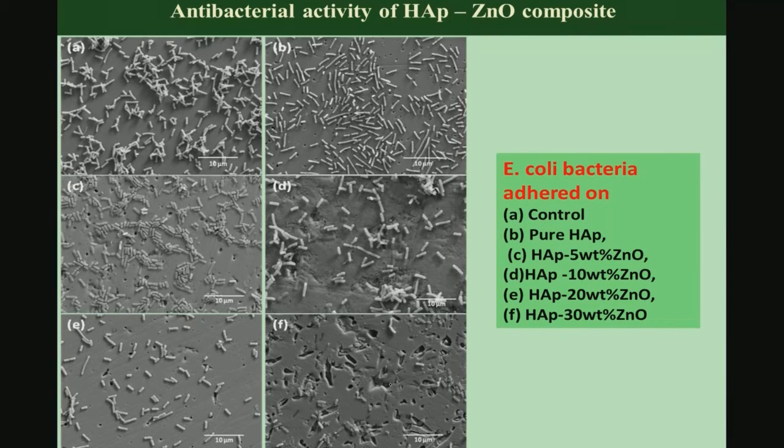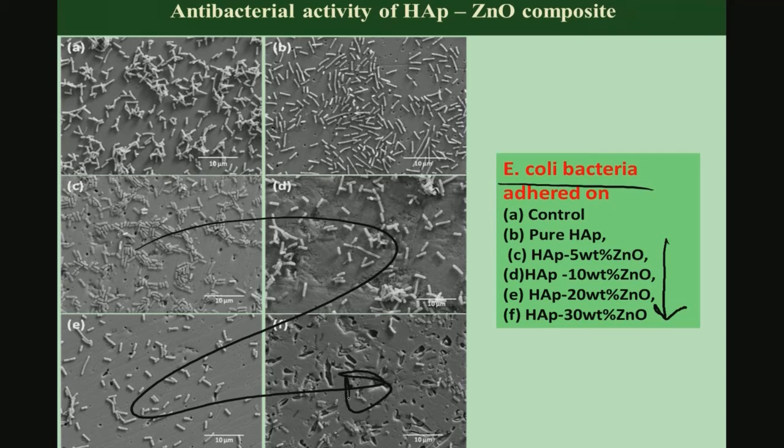Now, in terms of the antibacterial viability on the hydroxyapatite zinc oxide composites, when you grow E. coli, which, as I said, is a widely used bacteria with a rod shaped morphology, and as you increase the zinc oxide content, at the highest 38% zinc oxide you hardly see any bacteria.